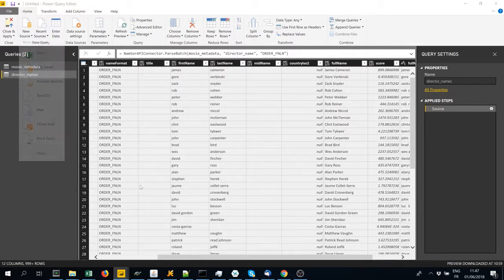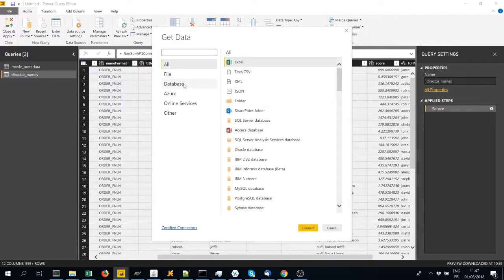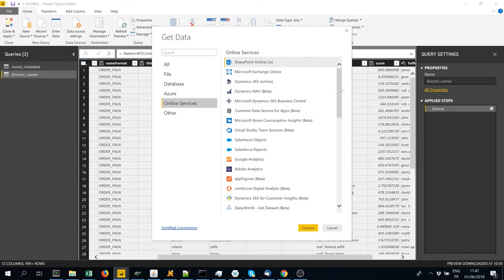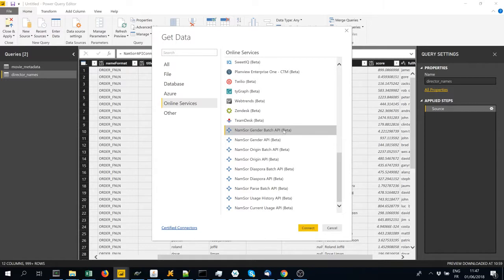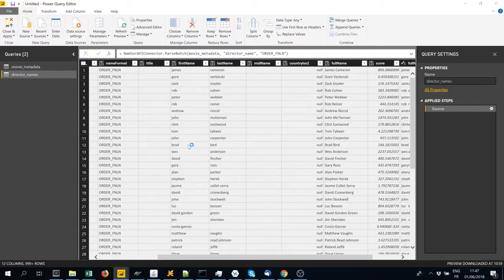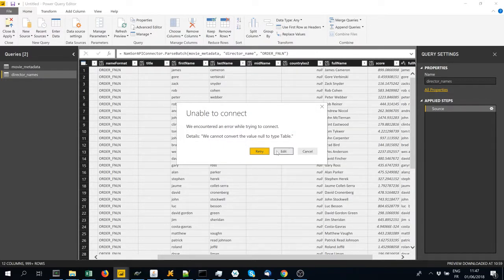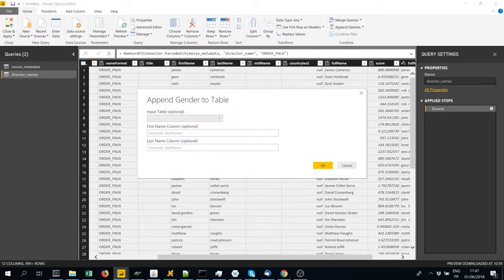Now, of course, one director may have made several movies. And the next step is to genderize those names. So we'll use the gender batch API, and specify that the first name is in the first name column and the last name is in the last name column.